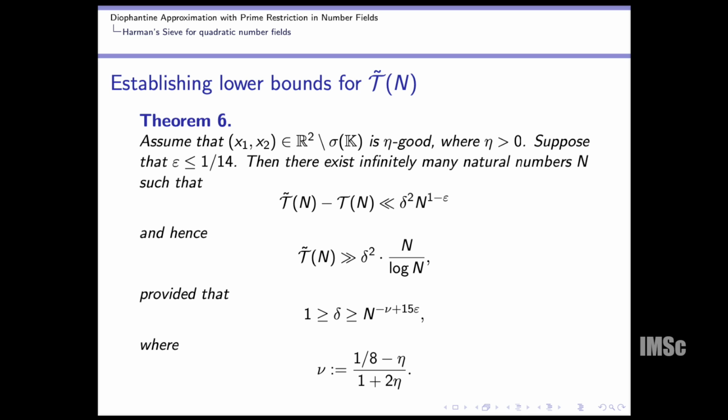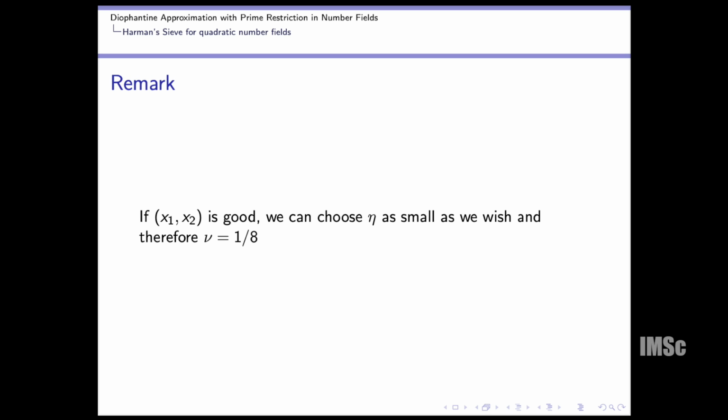So, this is the theorem. Assuming that (x1, x2) belonging to R squared minus sigma k is eta good, where eta is greater than 0, and supposing epsilon is less than or equal to 1 by 14, there exist infinitely many natural numbers n such that this difference happens like that, and hence this T tilde n is greater than some constant, where this constant depends only on the number field, times delta square n by log n, provided that 1 is greater than or equal to delta, which is greater than or equal to n to the power minus nu plus 15 epsilon, where nu equals 1 by 8 minus eta divided by 1 plus 2 eta. And if (x1, x2) is good, then we can choose nu equal to 1 by 8.